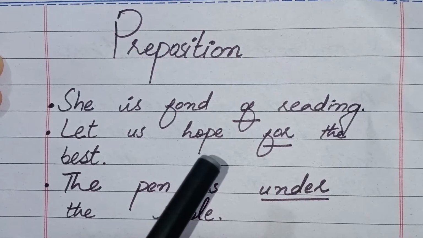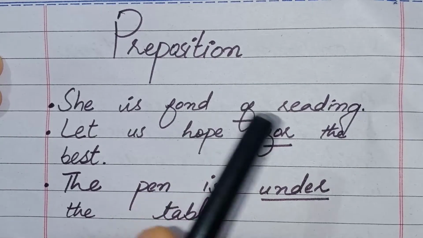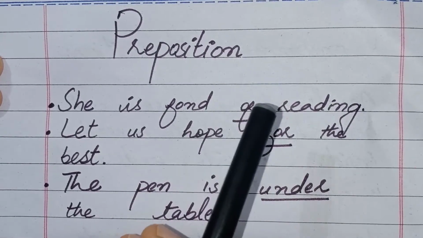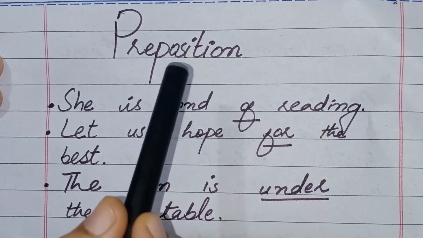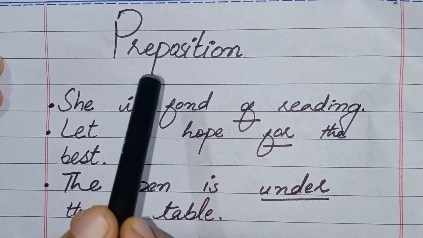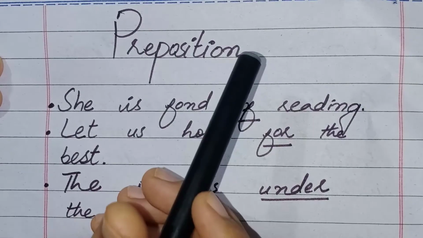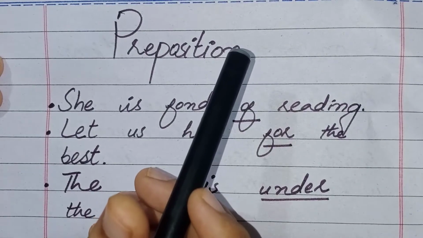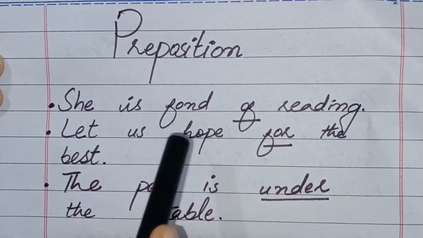In today's video I am going to teach you about preposition and its kinds. So first of all I'll tell you what is a preposition. A preposition is a word which is placed before a noun or a pronoun to show in what relation the person or thing denoted by it stands in regard to something else.